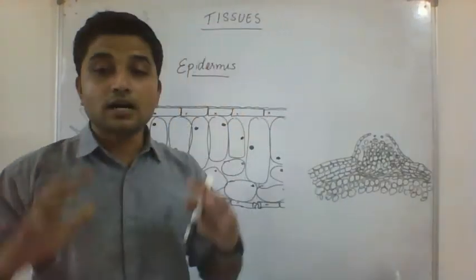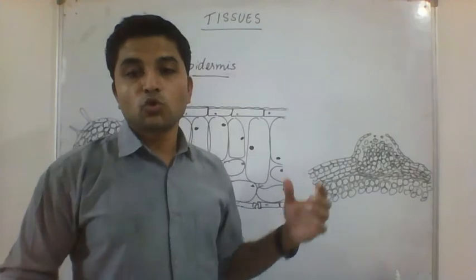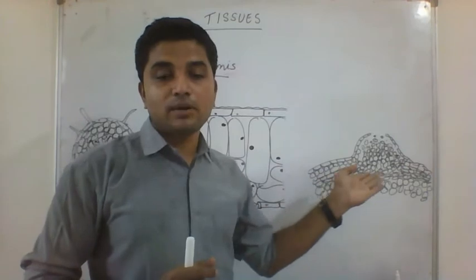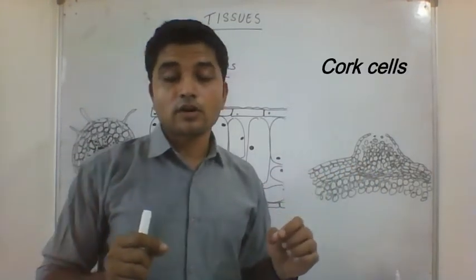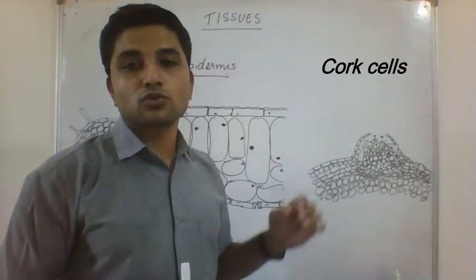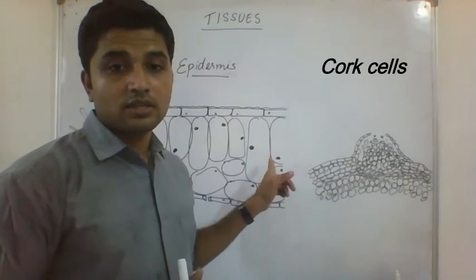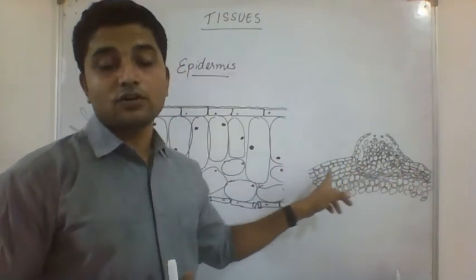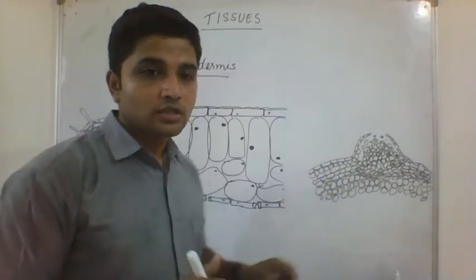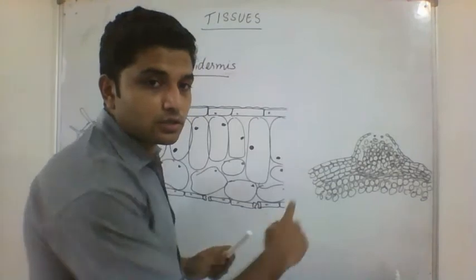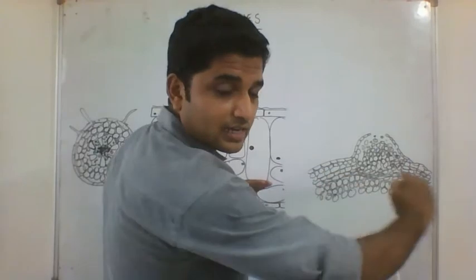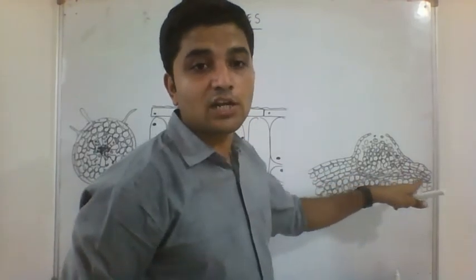And if you see a higher plant, a big plant, a tree, you will find the stem is a bit rough, and that rough part is known as the cork, or in simple words we call it the bark of a tree. Bark of a tree in scientific language is known as cork. The cork tissues, the outermost layer of the cell of a tree stem, is known as the cork tissues. Here you might find certain cells in a straight layer, they are the cork tissues and they are continuous.